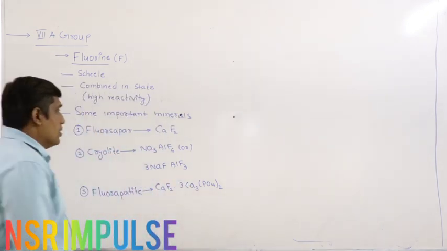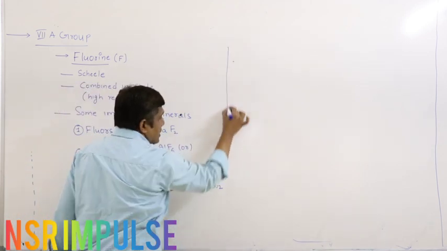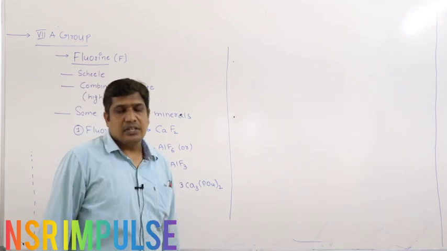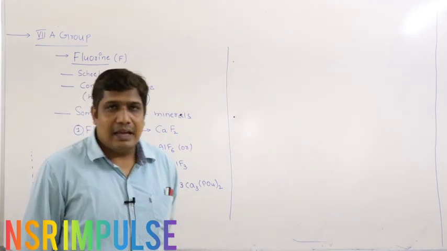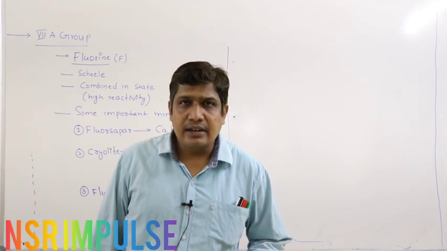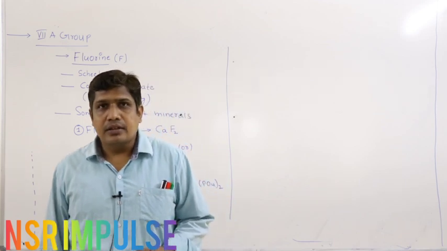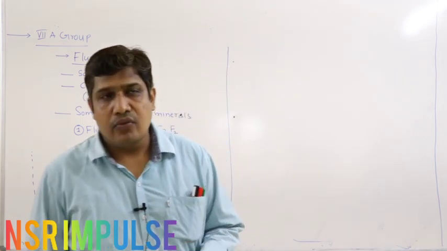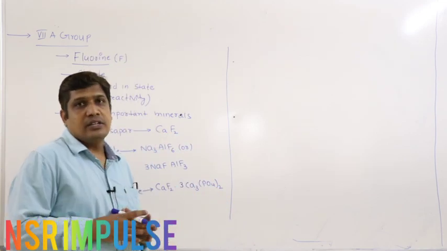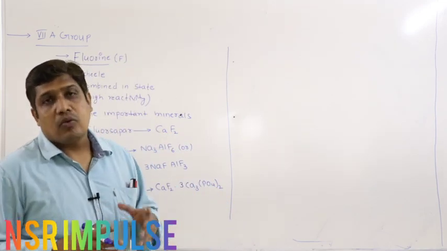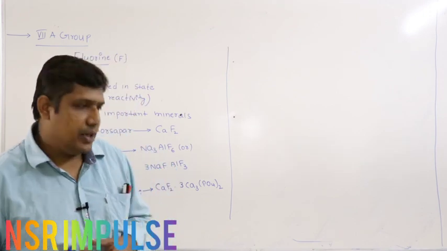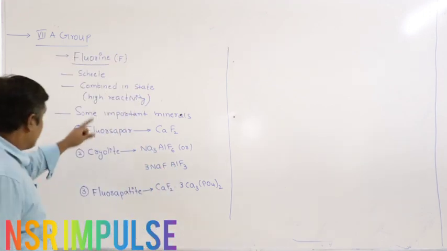Right. So let us proceed with the extraction of fluorine, preparation methods of fluorine. In the early days, that means in the 19th century, many problems were faced in the extraction of fluorine. So first let us study what were the problems which they faced in the isolation of fluorine.